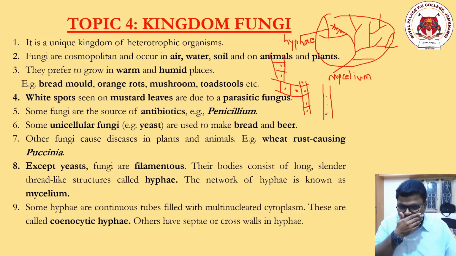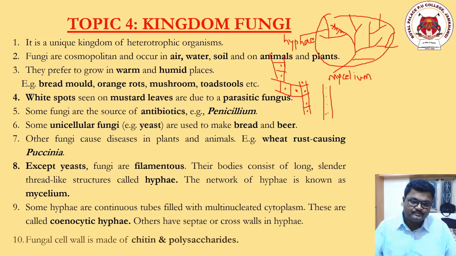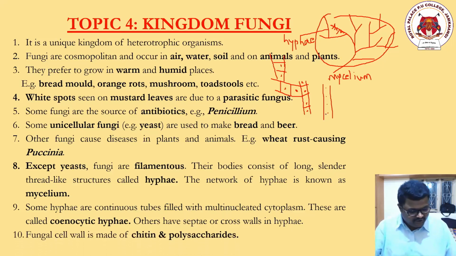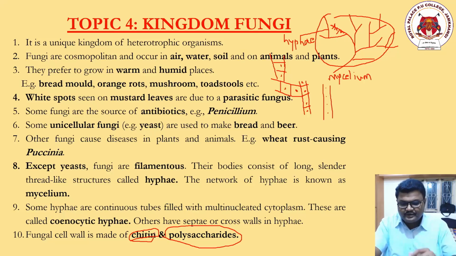Okay, now let us enter into some more points. One important point once again: the fungal cell wall is made up of chitin and polysaccharides. Chitin is one chemical, polysaccharide is another chemical. Consider chitin as a protein and polysaccharide as a carbohydrate. Once again, the fungal cell wall is made up of a special chemical called chitin,